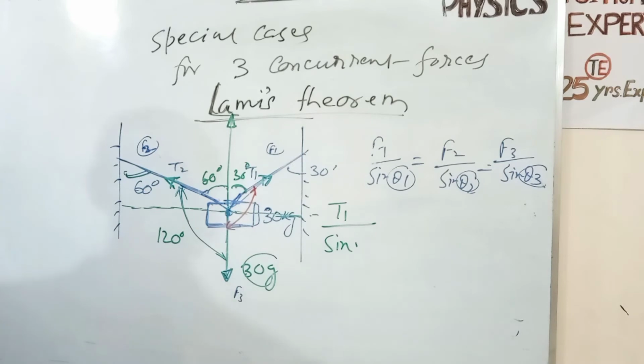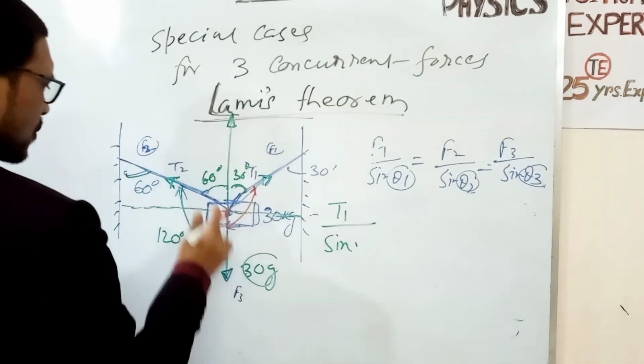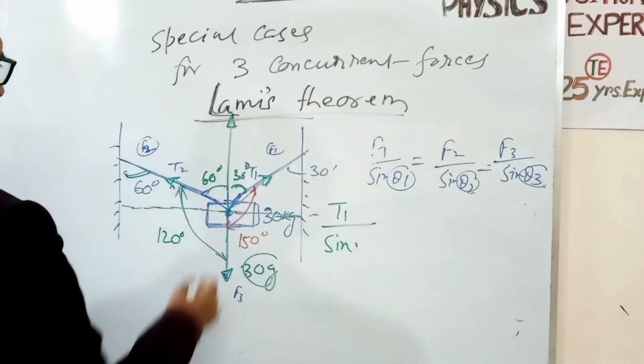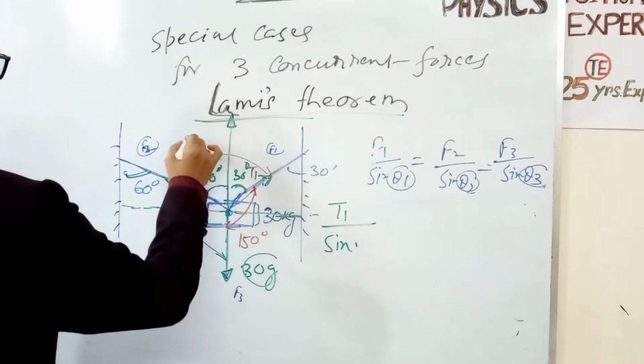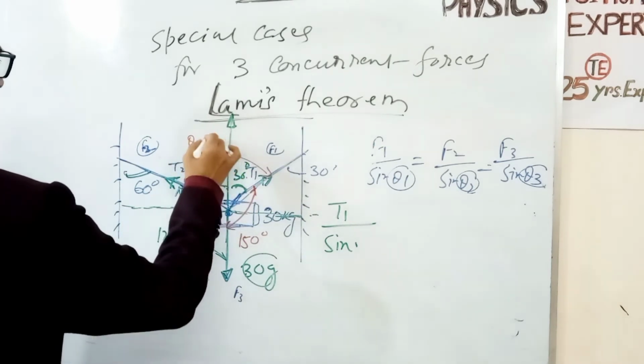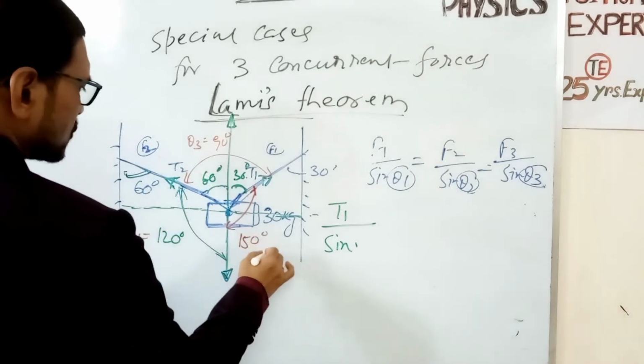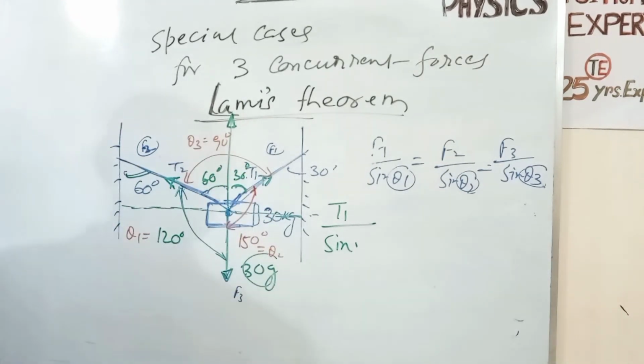Theta 2 is 180 minus 30, 150 degree, and theta 3, that is this angle, is equal to 60 plus 30, 90 degree. So we get theta 1, theta 2 and theta 3.